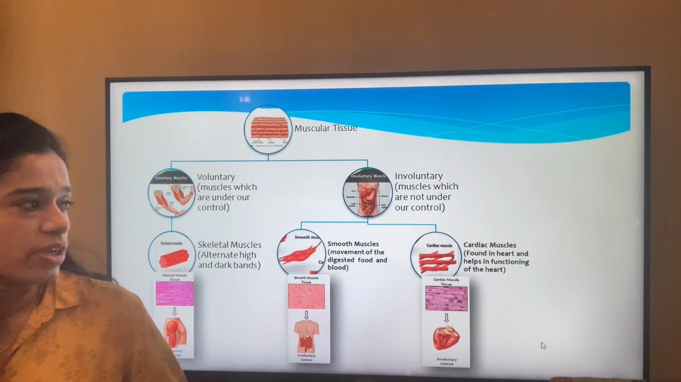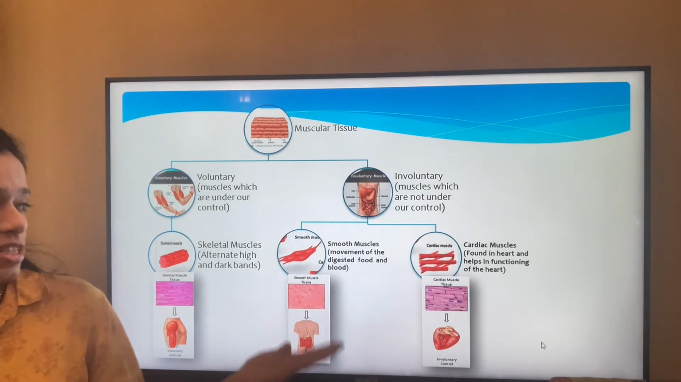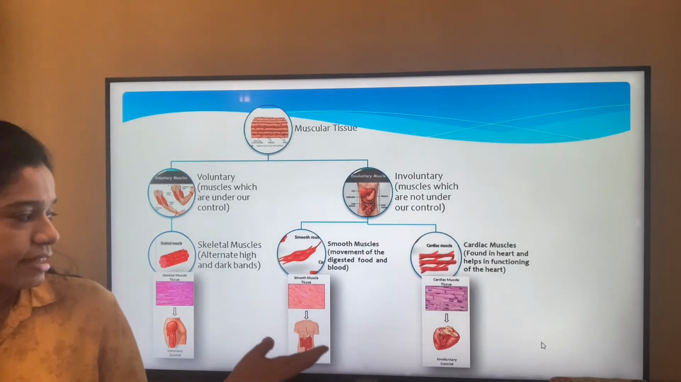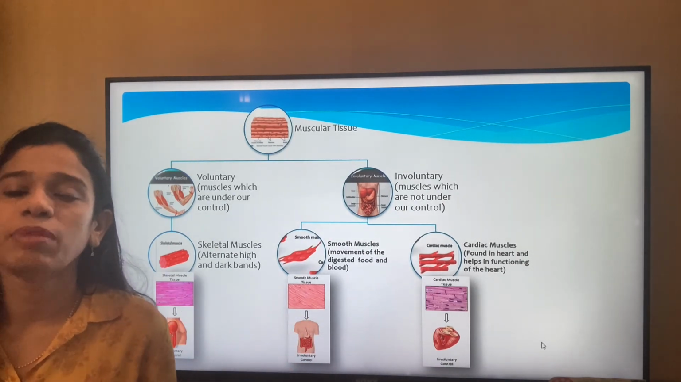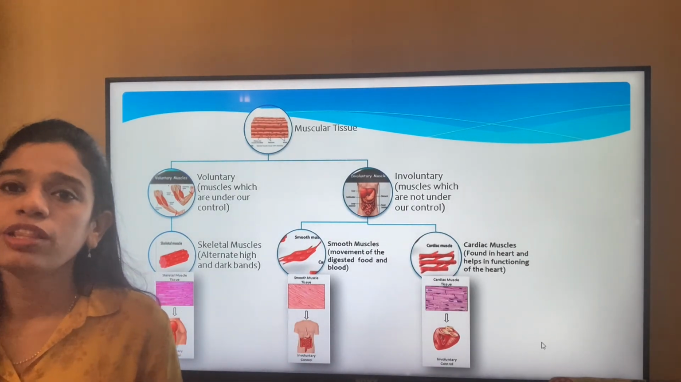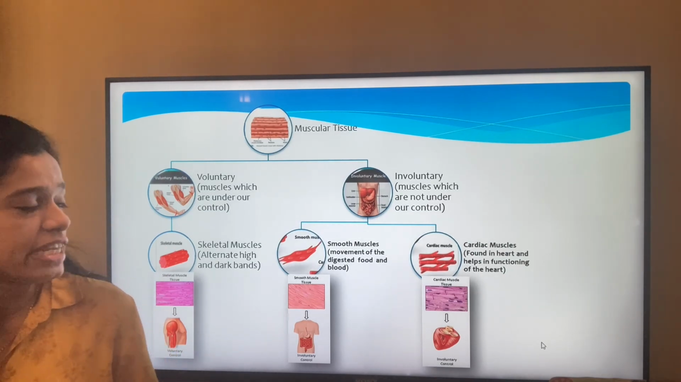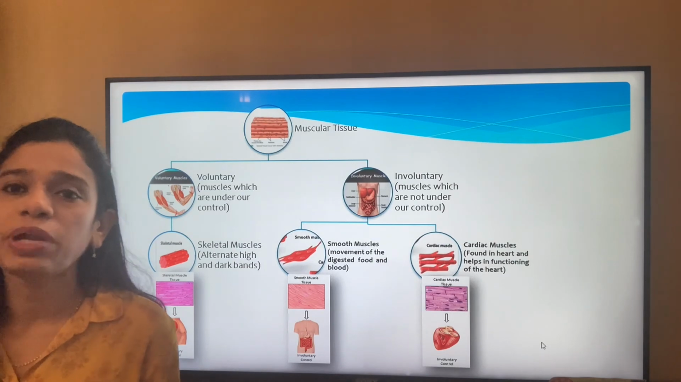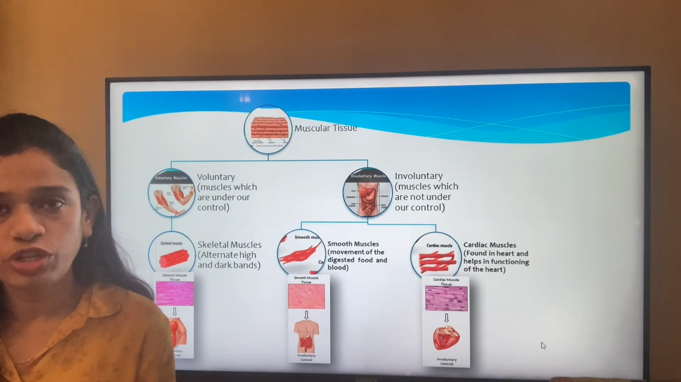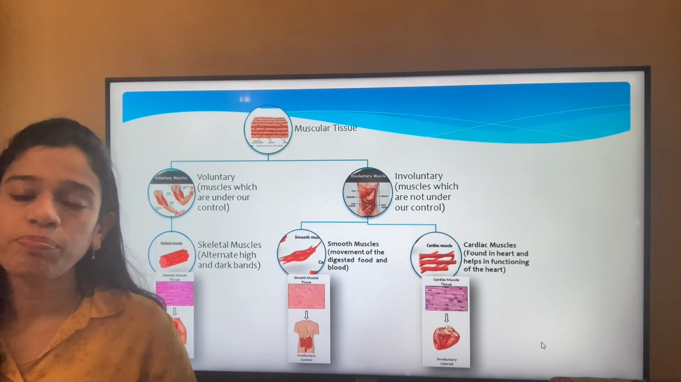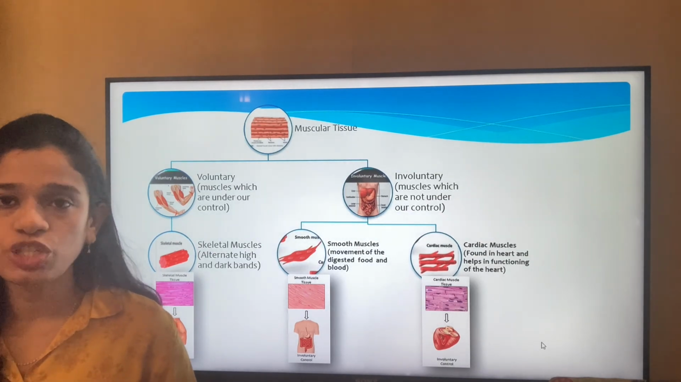So the cardiac muscle is found in the heart, the smooth muscle is found in the inner lining of the stomach and small intestine, and the skeletal muscles are present on the skeletal structures, that is on the hands, legs, feet, etc. So this brings us to the end of the chapter on tissues, and this is all about the different plant and animal tissues that we need to know about.